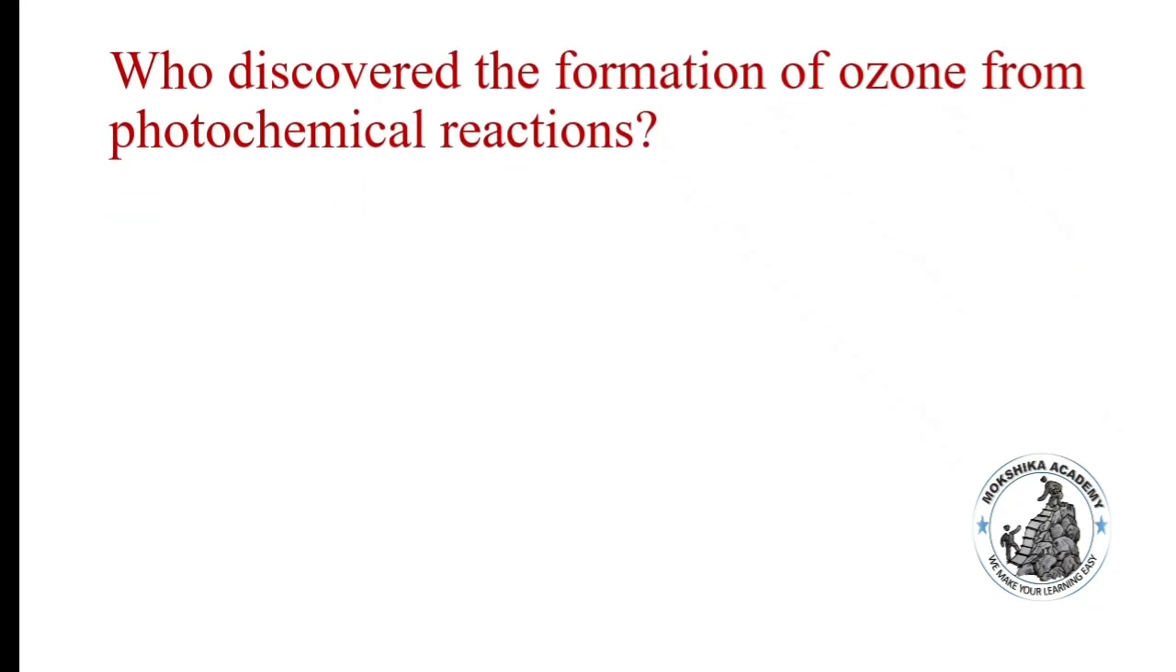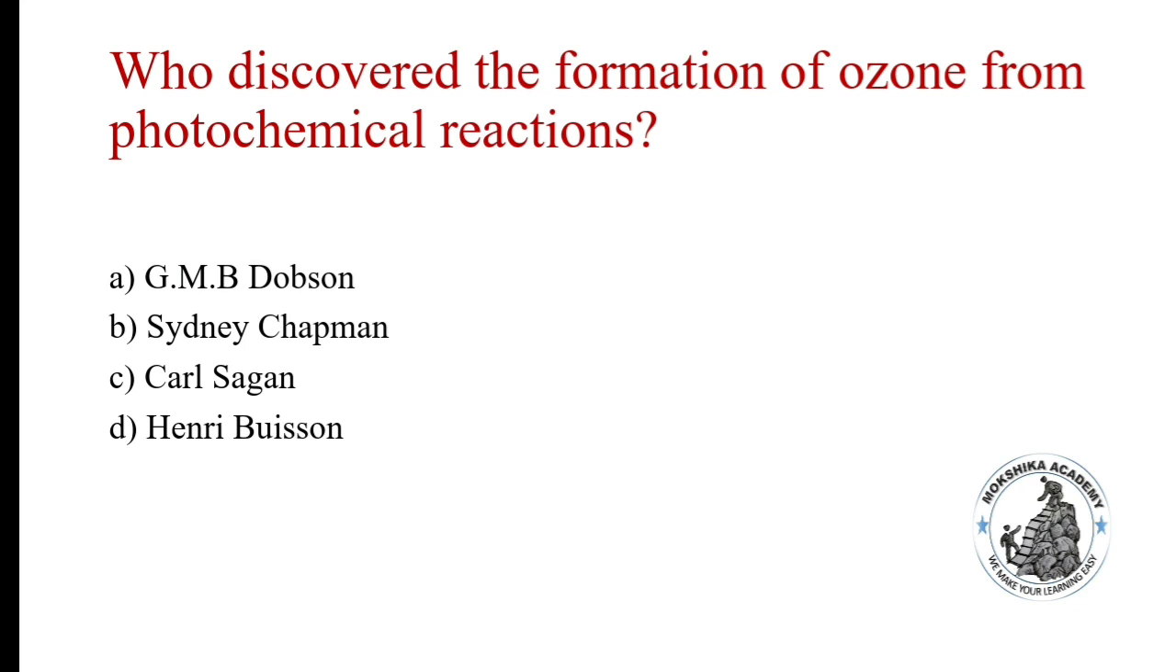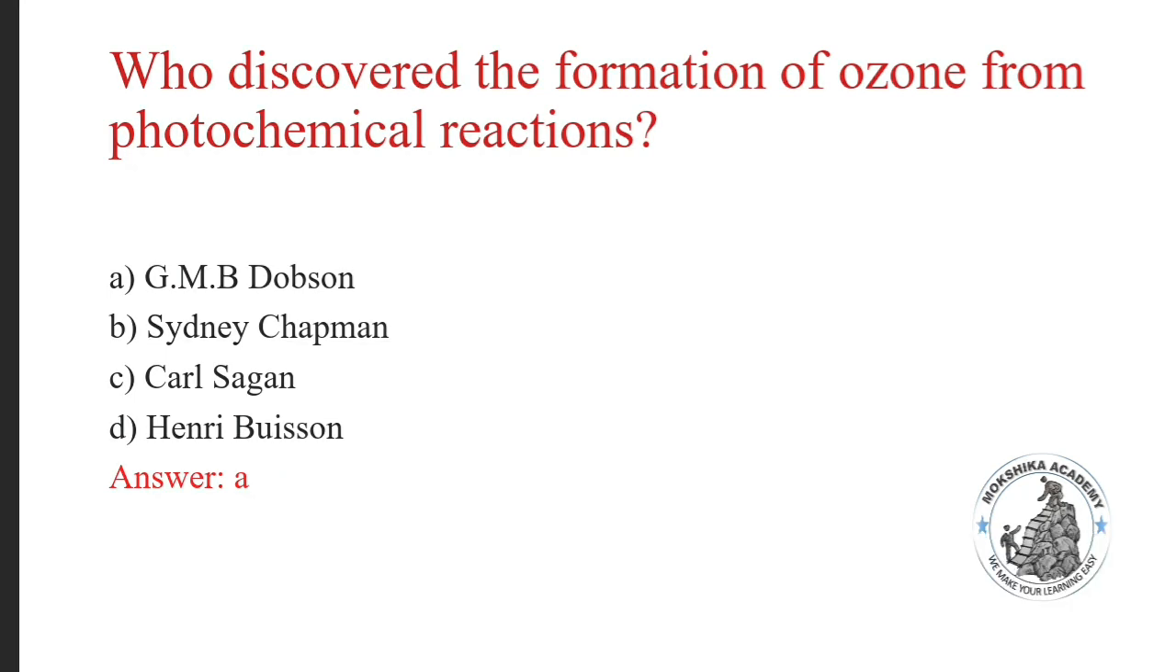Who discovered the formation of ozone from photochemical reactions? Options are GMB Dobson, Sydney Chapman, Carl Sagan, Henri Buisson. Correct answer is option B, that is Sydney Chapman, who first discovered the photochemical reaction in ozone.